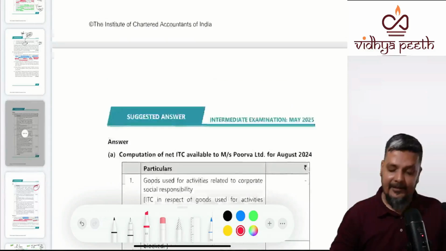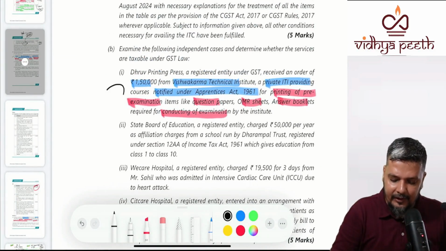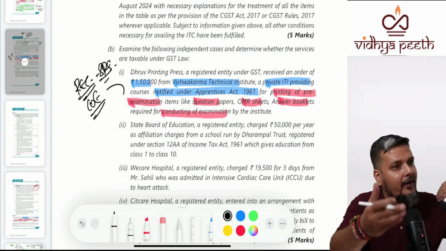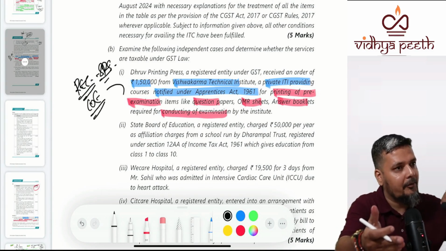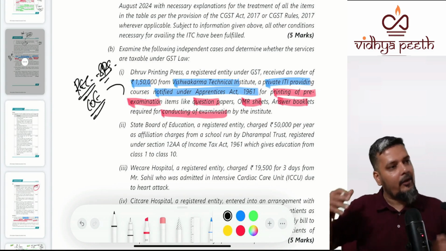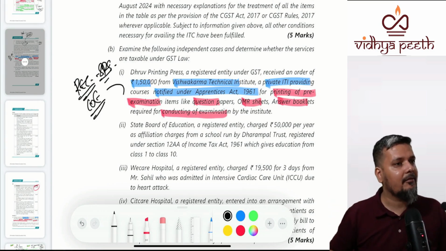I repeat, is it providing or is it receiving? This educational institution is not providing, it is receiving services, but for conduct of examination. So whether it provides to students, collecting amount from students, or whether it pays to a third party vendor for conduct of examination, getting it and supplying it, both are exempt.